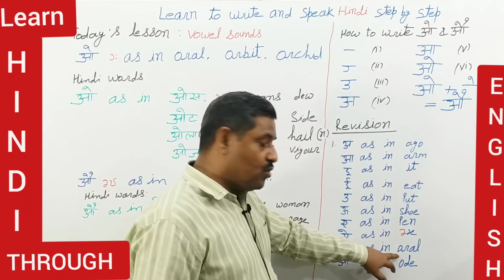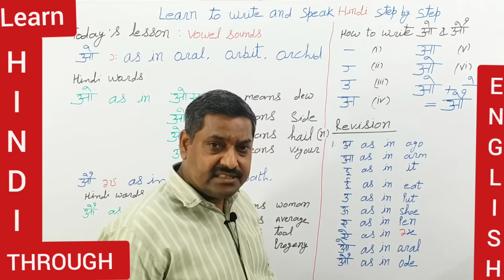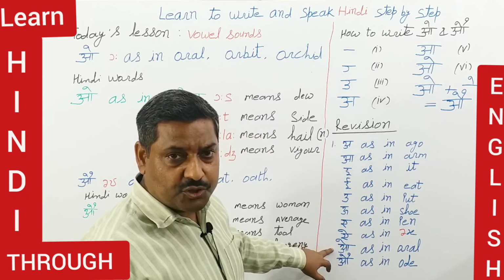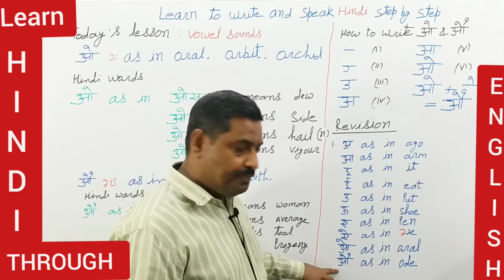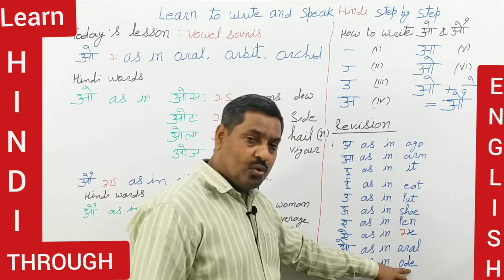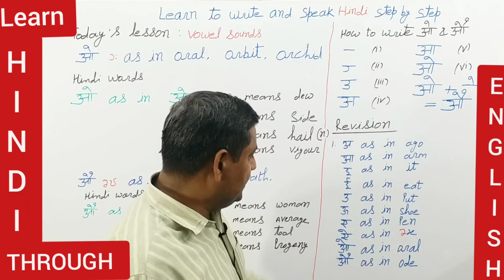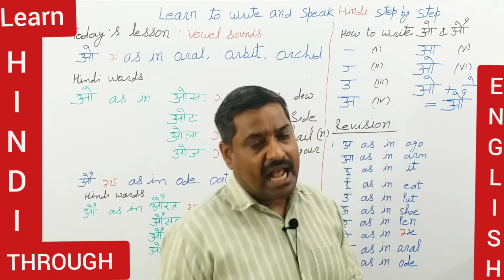O as in oral. As the sound in oral comes, the same sound is produced to speak or read this letter. And au as in old, au as in old. So these were the vowel sounds that I wanted to make you revise and practice.